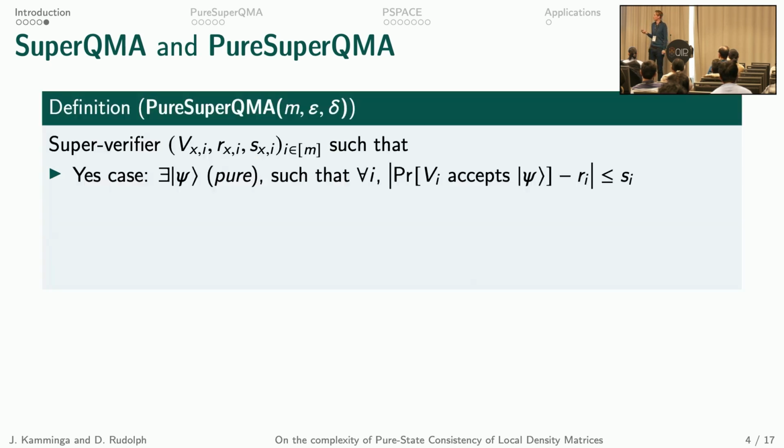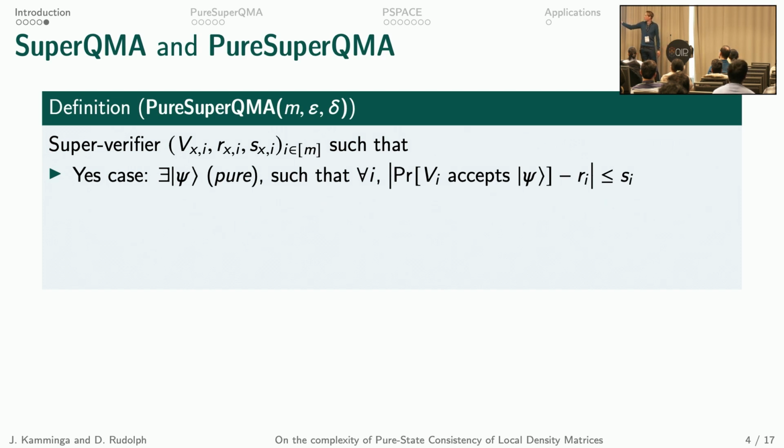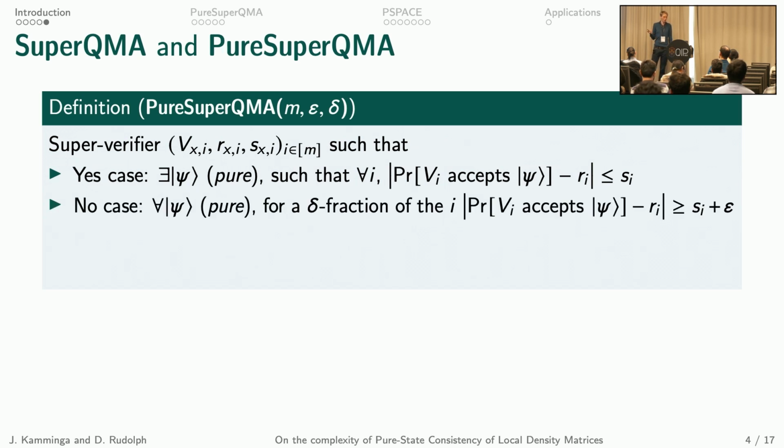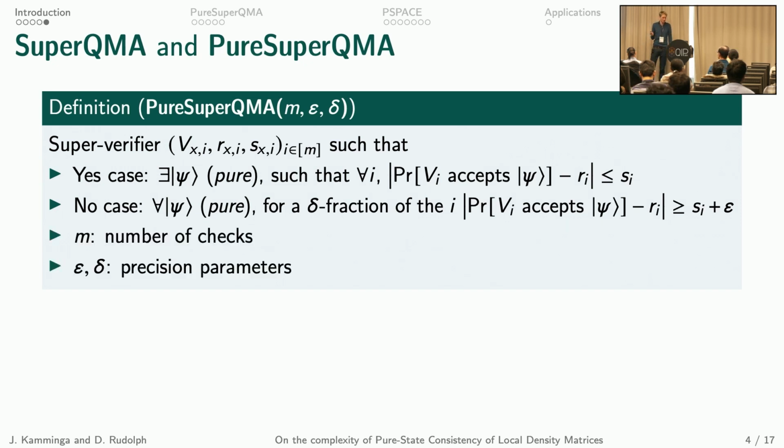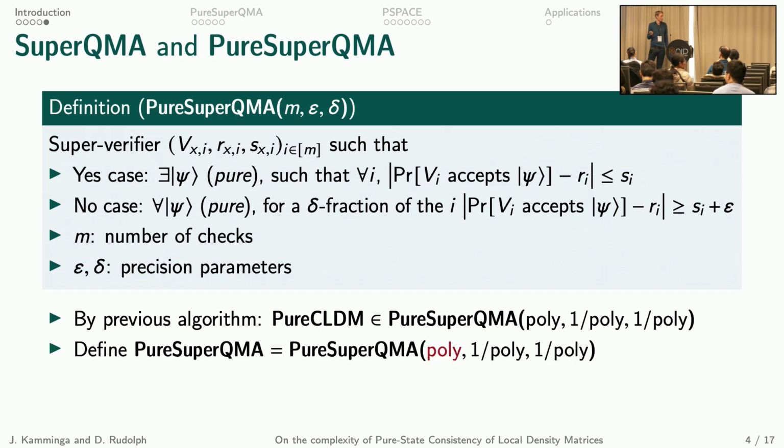So this leads us to the definition of pure super QMA, where we again have a super verifier, but now in the yes case, there is some pure psi that fulfills all our predictions. And in the no case, for all psi, our predictions are wrong for some delta subfraction of the i's. And again, here m is the number of checks, and epsilon and delta are the precision parameters. And as I said before, the pure CLDM problem is contained in pure super QMA with poly many checks and 1/poly precision.